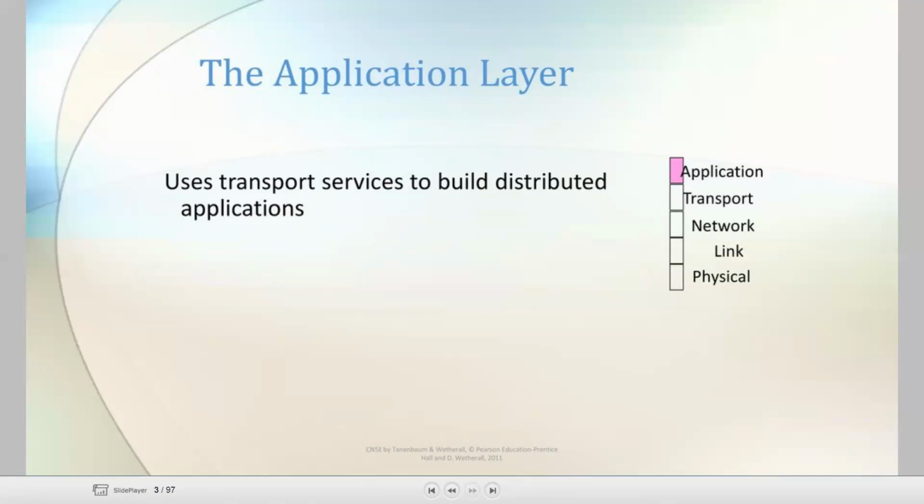Here, the application layer uses the transport services to build distributed applications. Why? Because the layer below is the transport layer. As I said, every lower layer provides services to its upper layer. Likewise, the transport layer provides transport services to build the distributed applications.